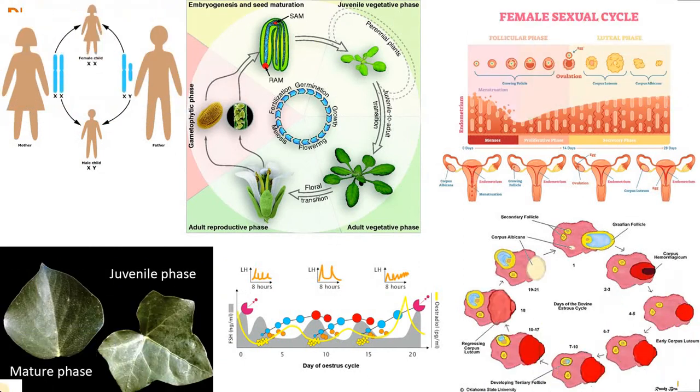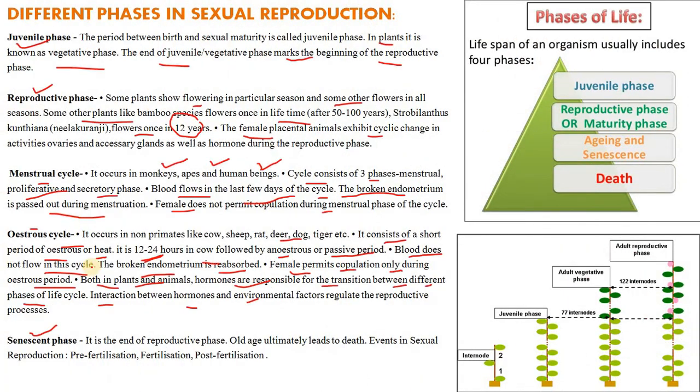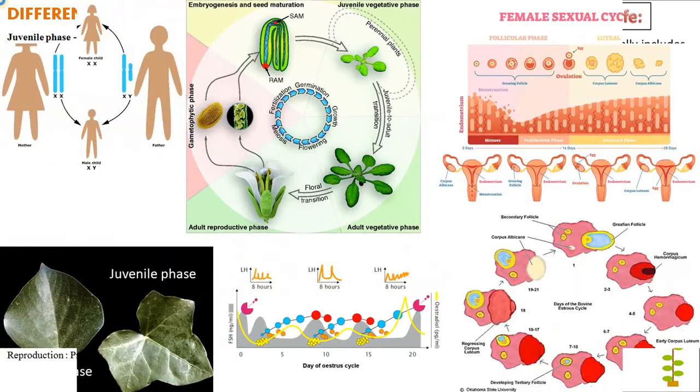In the senescence phase, it is the end of the reproductive phase. The old age ultimately leads to death. And events in sexual reproduction: pre-fertilization, fertilization, then post-fertilization. Just coming to these